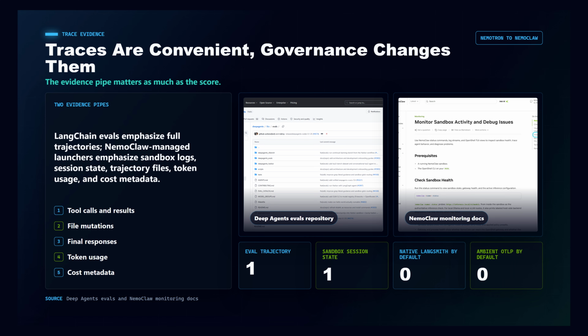For harness tuning, traces are gold. You want tool calls, tool results, file mutations, final answers, token usage, cost, and enough trajectory detail to replay failures. LangChain's evals describe that kind of end-to-end behavioral testing. NemoClaw's managed launchers, though, disable native LangSmith tracing and ambient OpenTelemetry exporter configuration by default, then emphasize sandbox logs, session state, trajectory files, token usage, and cost metadata. That is not worse. It is a different evidence pipe.